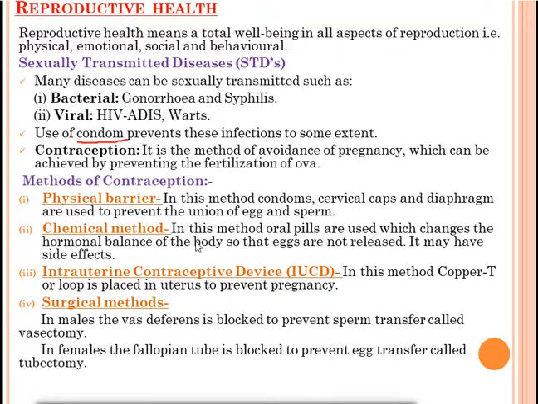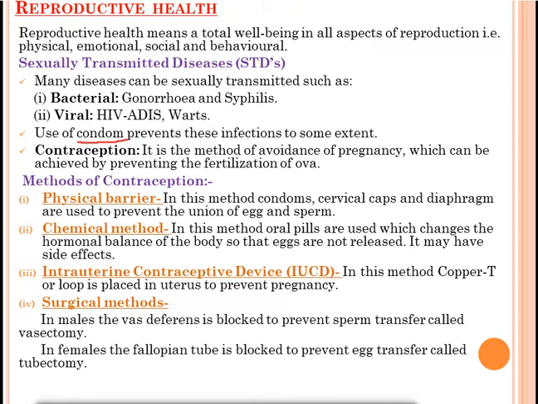If the person takes the oral pills, what will happen? Generally the female will take the oral pills. If they take the oral pills, eggs are not released in their body. The hormonal balance will be changed and eggs will not be released. So the fertilization will not take place. If no egg is there, no fertilization will take place. It may have side effects also. Many issues can be created in that.